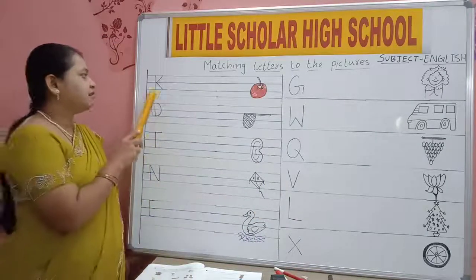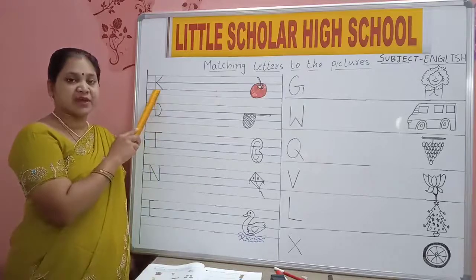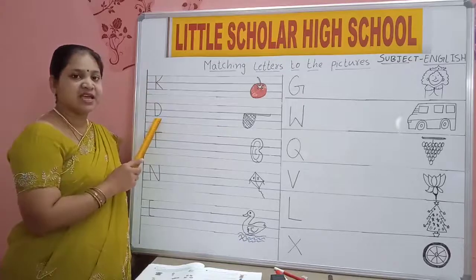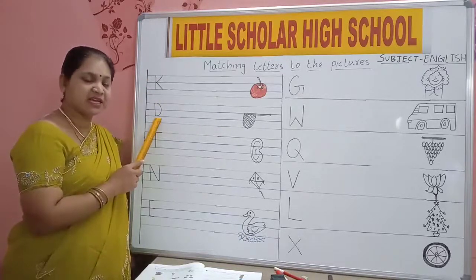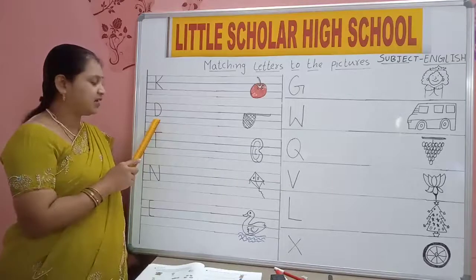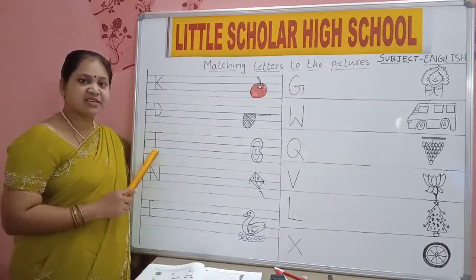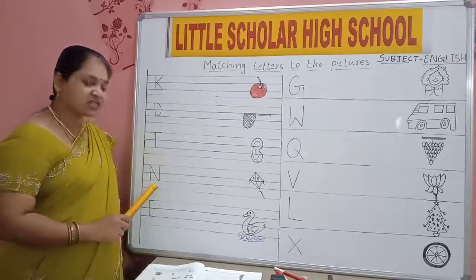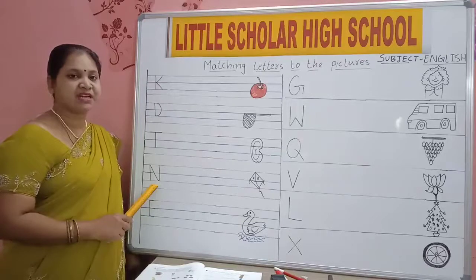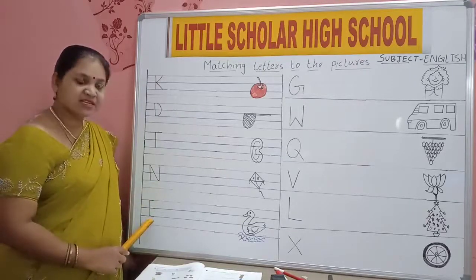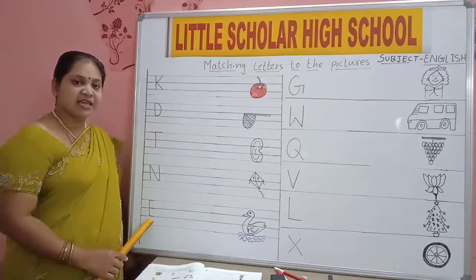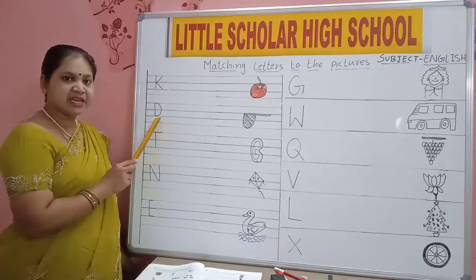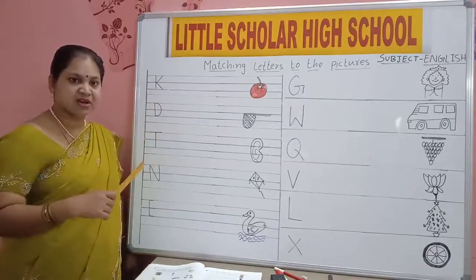Now read, which letter is this? K. Capital K. Which letter is this? D. Capital D. Which letter is this? Capital T. Which letter is this? N. Capital N. Which letter is this? E. Once again. K. D. Yes, are you able to recognize all these letters?